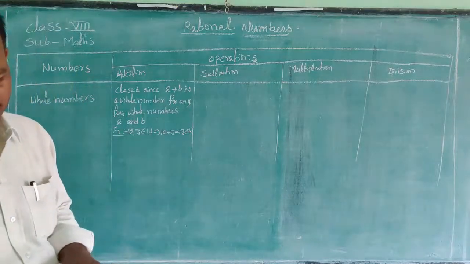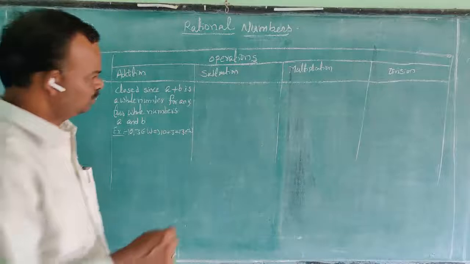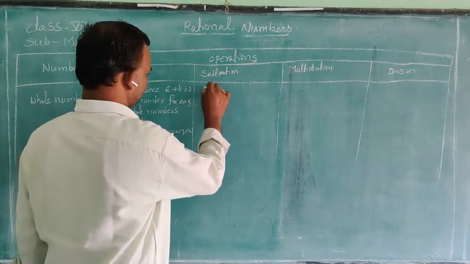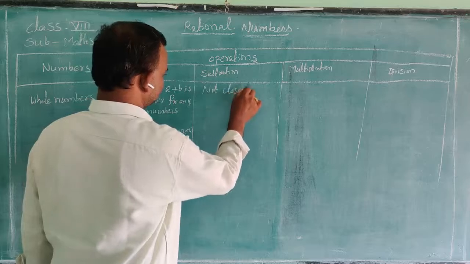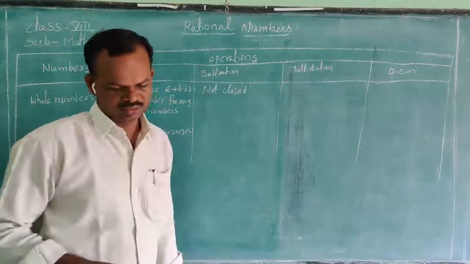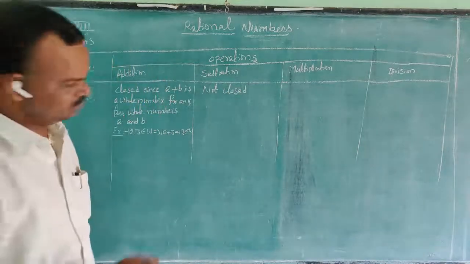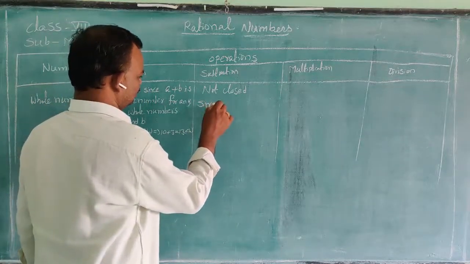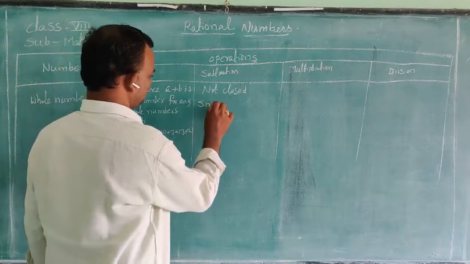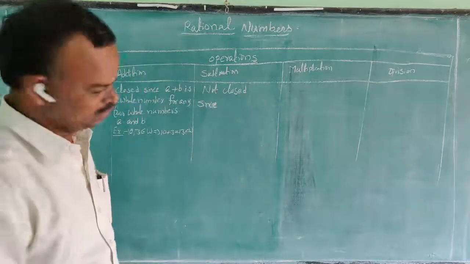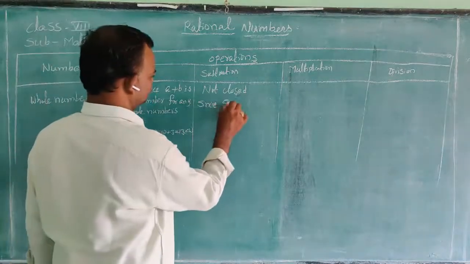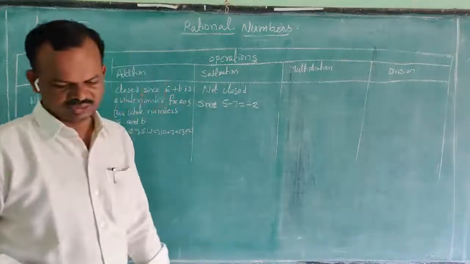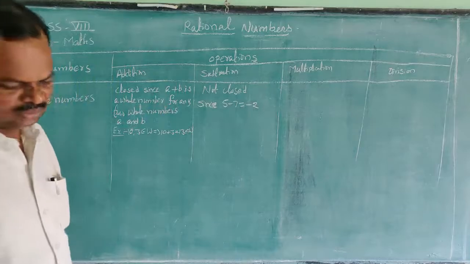Next one is subtraction, not closed. Not closed since, the reason also given: 5 minus 7 is equal to minus 2.